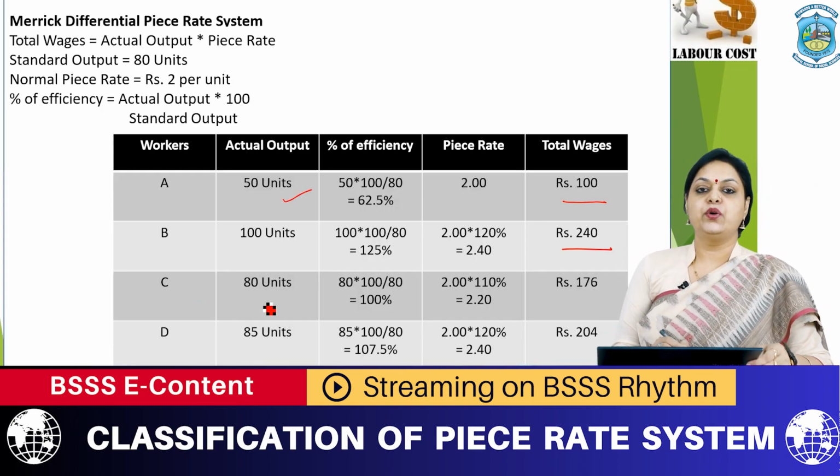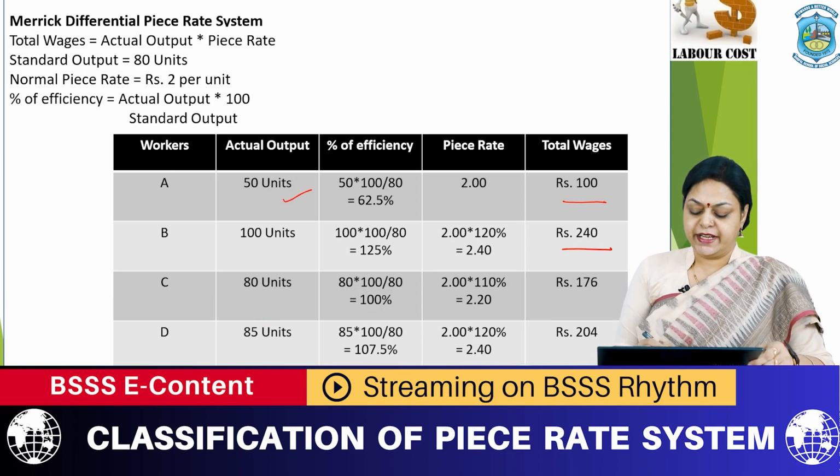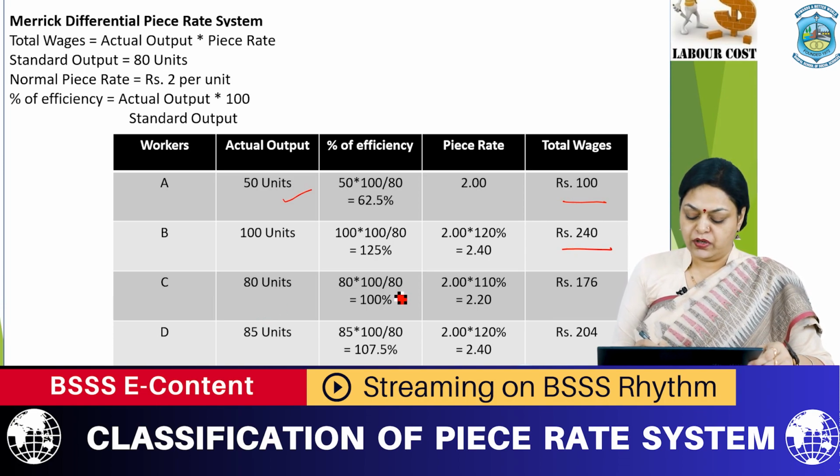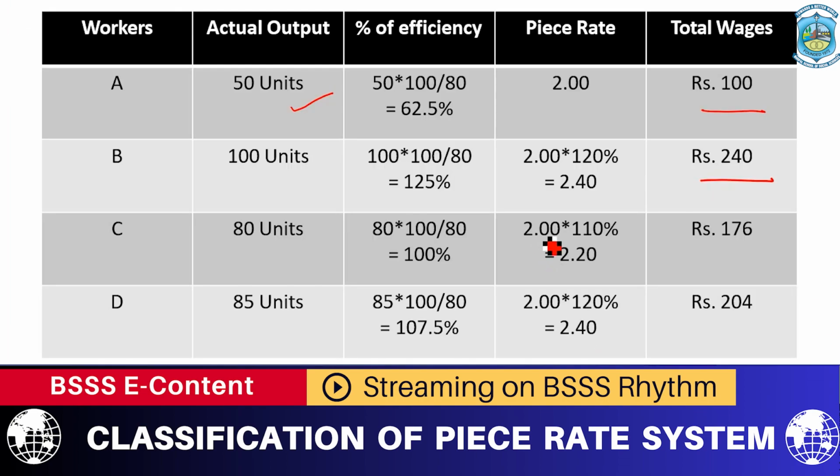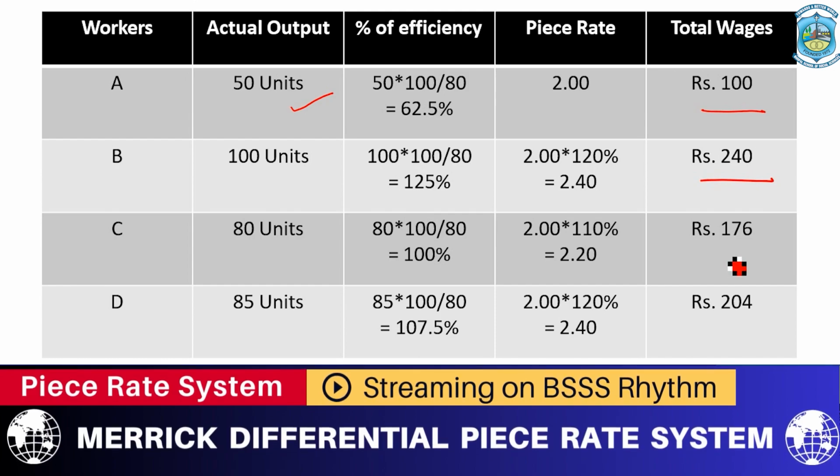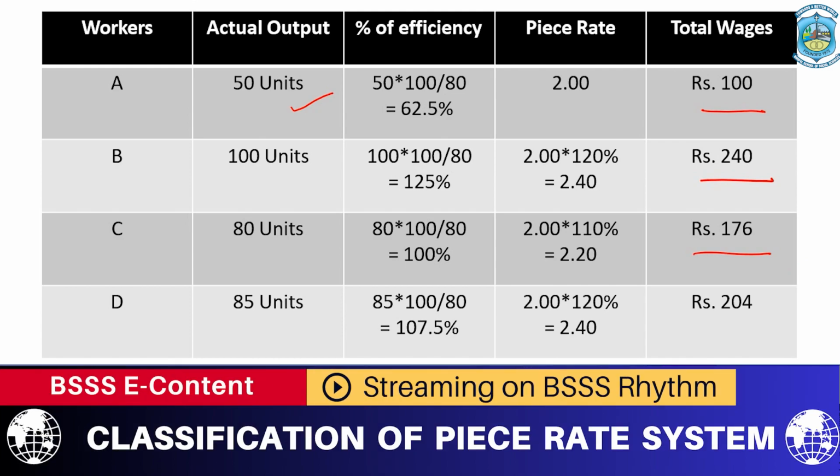Worker C has produced 80 units, 80 into 100 divided by standard output, total is 100%. So he is standing in the second level as per Merrick. So 2 into 110% is equal to 2.20. So 2.20 into 80 units, he is getting 176 rupees as total wages.